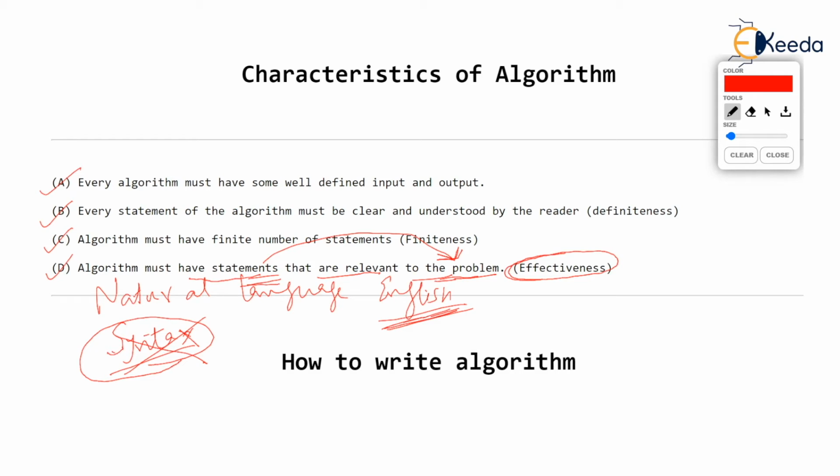Just describe that program in English, in your own words, as you can. The more concisely and properly you describe the program in your own words, stepwise, that becomes an algorithm. Nobody is going to question you about why you have written the algorithm in your own way. Come on, it's an algorithm, and everybody has the liberty of writing the algorithm in his or her own way.